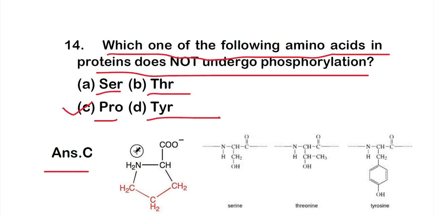Proline cannot undergo phosphorylation because phosphorylation requires a bond between the phosphate group and an oxygen group. Here no free oxygen group is present in its side chain, so phosphorylation cannot be done. But here you can see serine has an OH group, threonine has an OH group in the side chain, and tyrosine has an OH group in the side chain. That's why they can undergo phosphorylation with the phosphate group. So this is the reason proline cannot undergo phosphorylation.